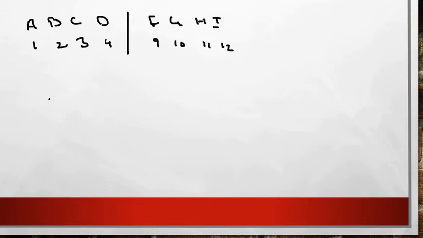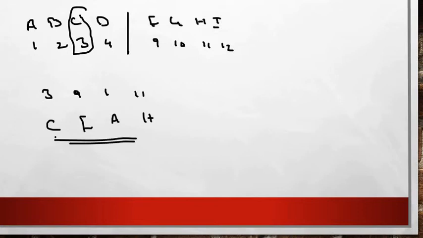Now they will ask in a similar way, what is the code of 3, 9, 1 and 11. So then you have to mark 3 is coded as C here, you can see easily. So 3 becomes C and 9 becomes F. Similarly 1 becomes A and 11 becomes H friends. So here your answer will come as CFAH for this question.